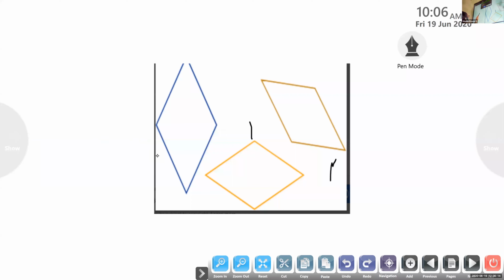Okay, all these are parallelograms. These two sides are equal and parallel. These two sides are equal and parallel. Here also. All these are parallelograms.